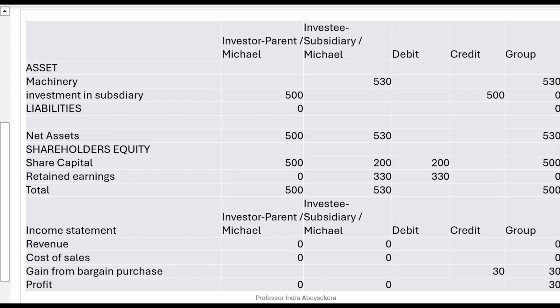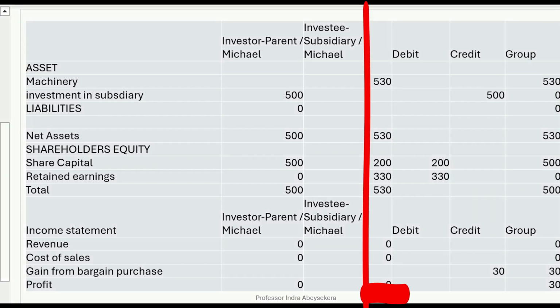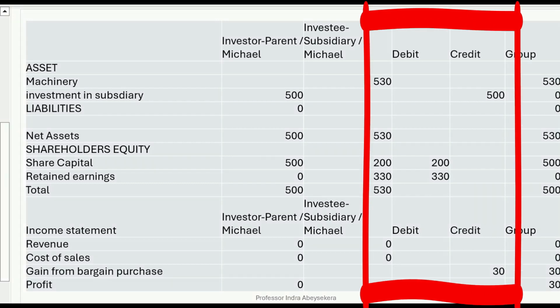Because Michael's parent invested in now Michael's subsidiary to gain control over assets and liabilities of the subsidiary, we need to now eliminate the investment in subsidiary and the share capital and retained earnings of the subsidiary. So we credit investment in subsidiary 500 million and debit share capital 200 million and debit retained earnings 330 million.